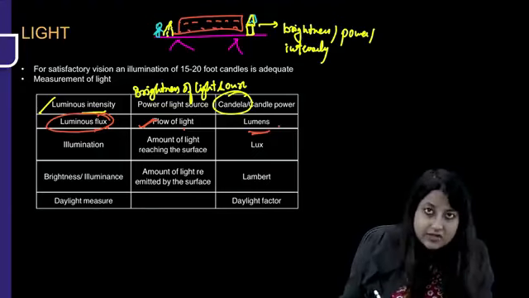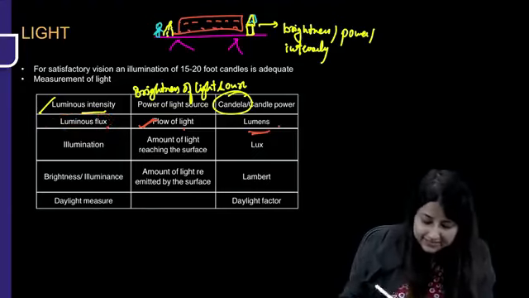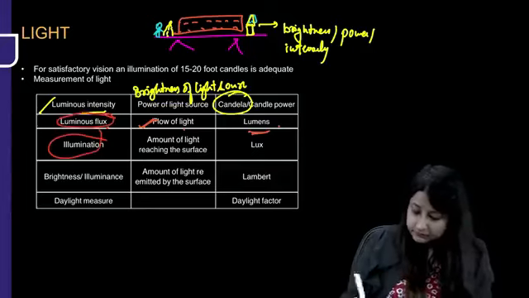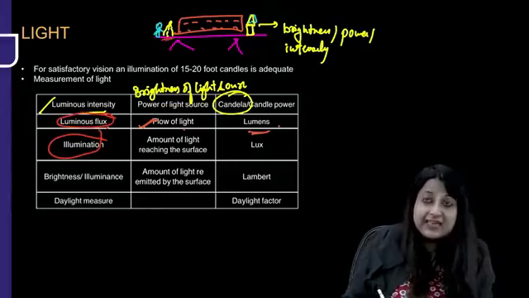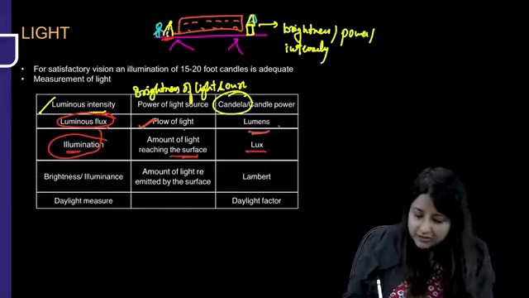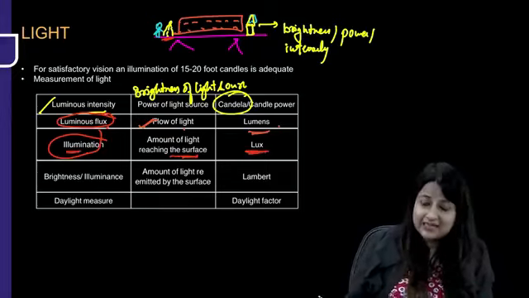Then it falls on the surface and illuminates it. Illuminates means amount of light reaching the surface; instead of LUM, it is LUX. So the unit is lux.